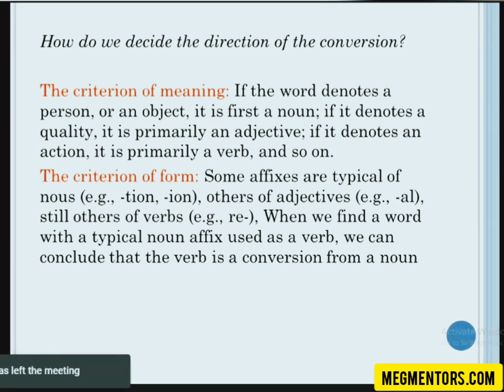Second is the criterion of form. There are certain suffixes which are typical of nouns, like tion, ion. So that means they are nouns. Similarly, sometimes there are certain suffixes which are always common with adjectives, like al. So when you use it as a noun, you will see that it is a conversion from an adjective. That is how you understand it.